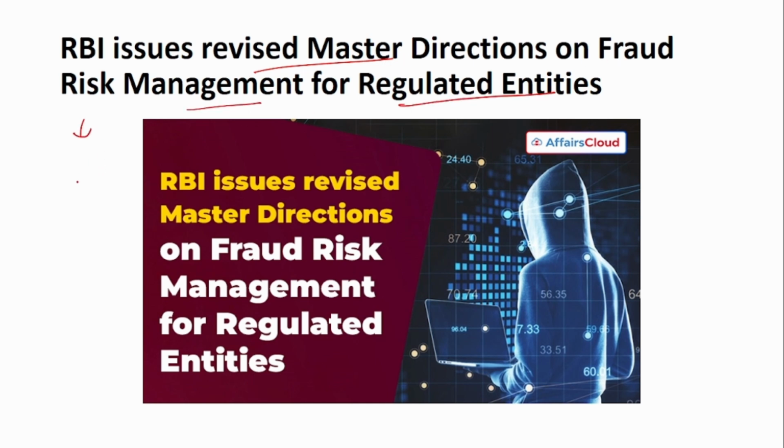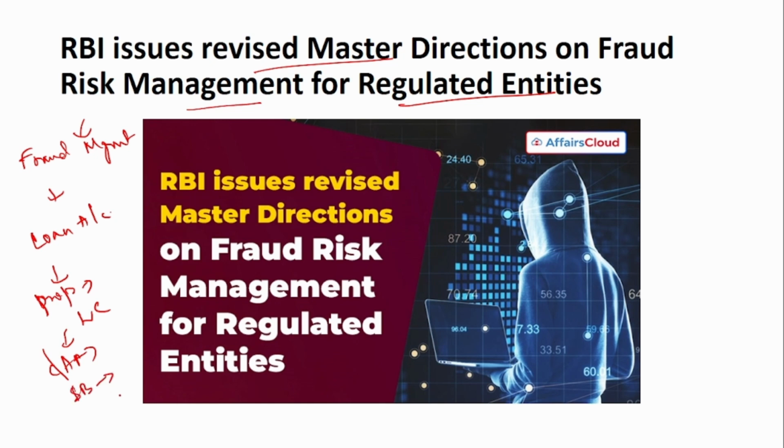Now, what is this fraud risk management and why is this being enforced? So these frauds are related to the loan account. For example, a proprietor has availed a working capital loan to run his business. After applying for the loan, he also gets the amount in his current account. Instead of using that for the business, he silently transfers the entire amount to his personal savings account and then encashes it immediately and uses it for his personal purpose.